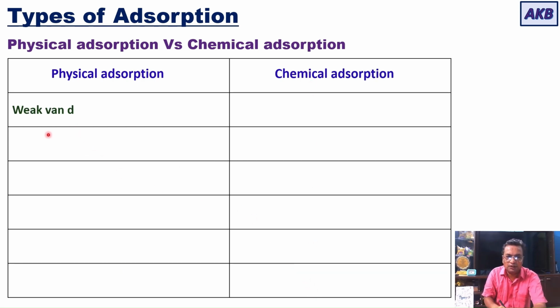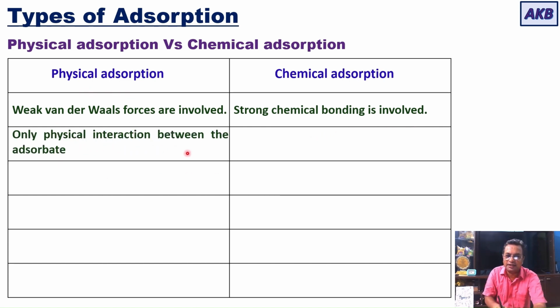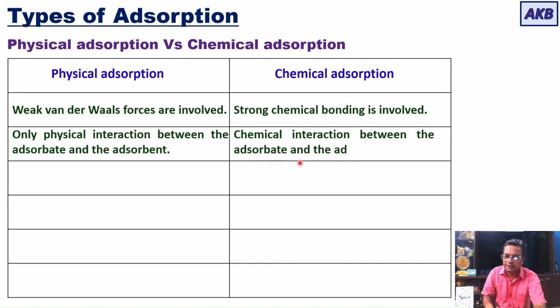In physical adsorption, weak van der Waals forces are involved. In chemical adsorption, strong chemical bonding is involved. In physical adsorption, there is only physical interaction between the adsorbate and the adsorbent, whereas in chemical adsorption, there is chemical interaction between the adsorbate and the adsorbent.